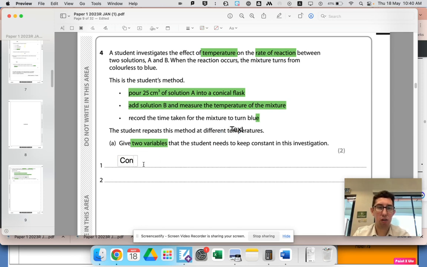Let's think about the other things that affect rate of reaction: temperature, concentration, pressure for gases, but there are no gases here, and surface area for solids, but there's no surface area here, and catalysts. So concentration definitely must be kept constant.